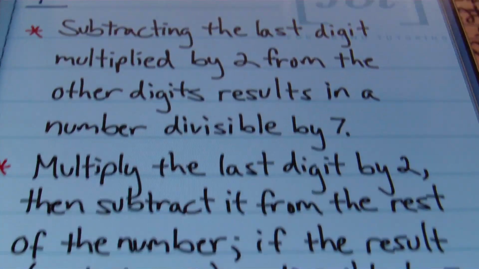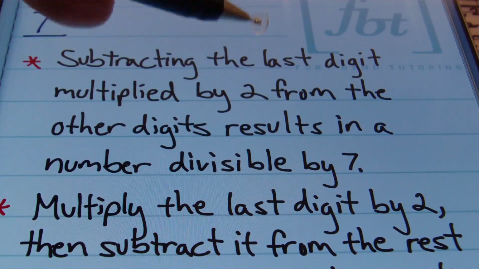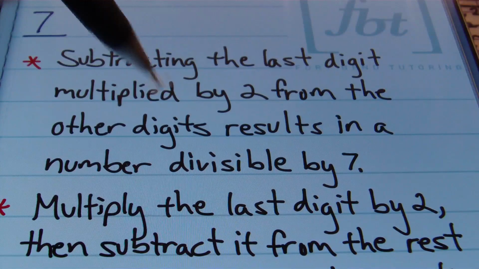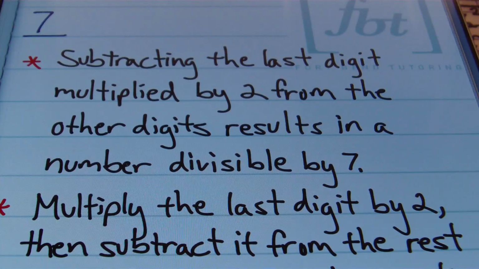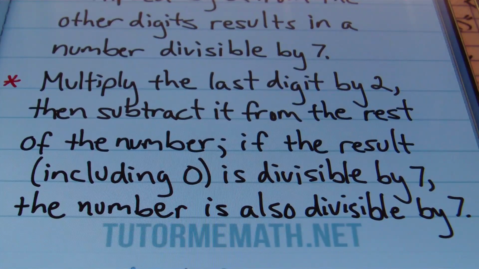Moving on to something that you may not know: the divisibility rule for 7. Not that common, right? So let's see what it is. Subtracting the last digit multiplied by 2 from the other digits results in a number divisible by 7. That's one way to apply this method. Let's see about another way to look at it. If you multiply the last digit by 2, then subtract it from the rest of the number, and the result, including 0, is divisible by 7, then the number is also divisible by 7.